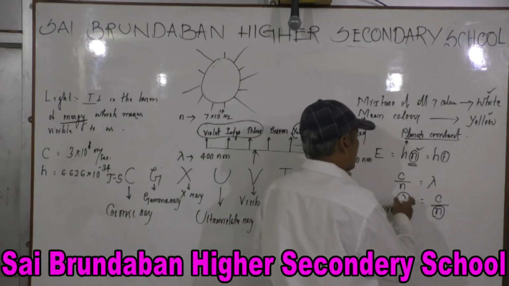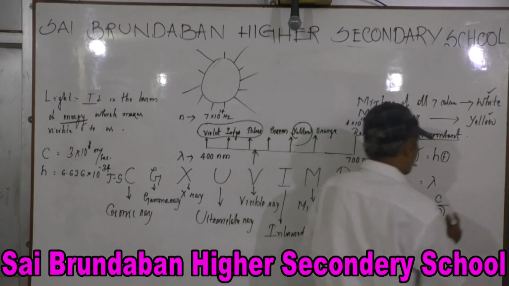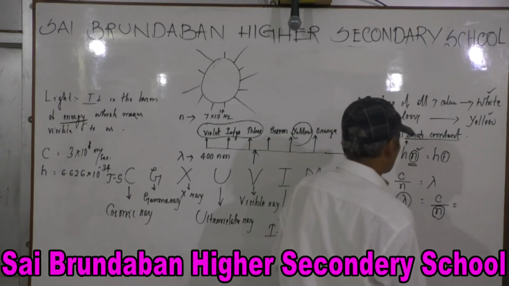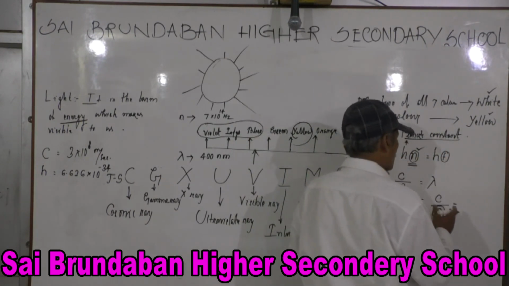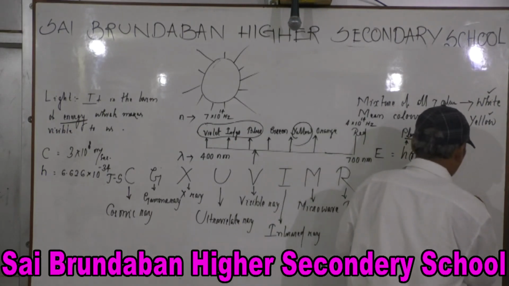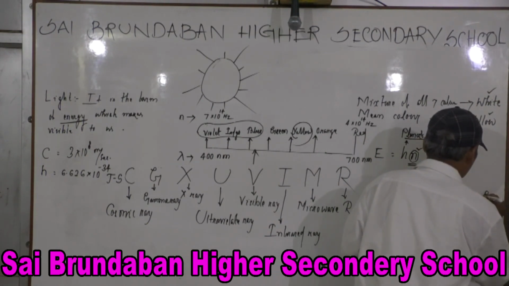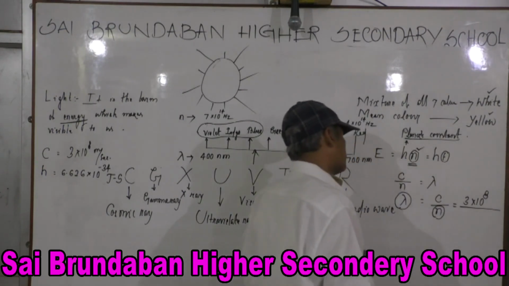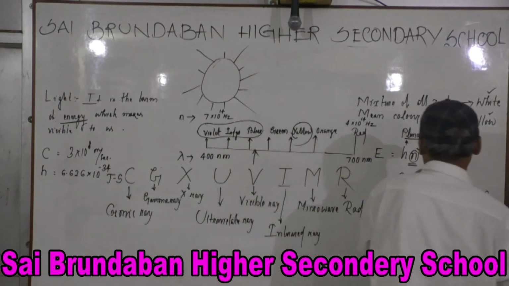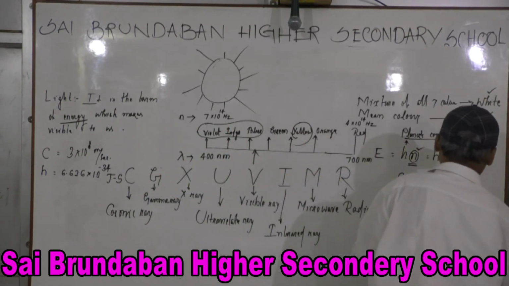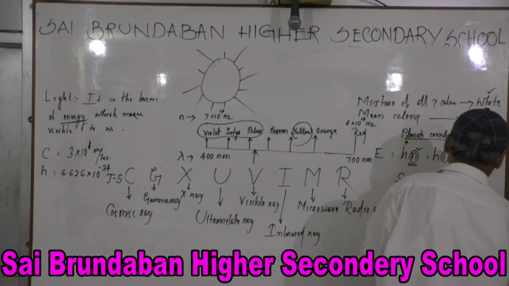Let's calculate it. Lambda is equal to c by n. This is equal to 3 into 10 to the power 8 whole divided by n. n is 7 into 10 to the power 14.